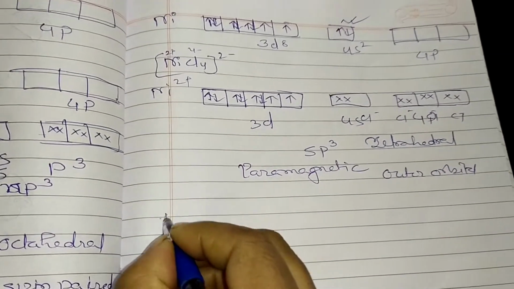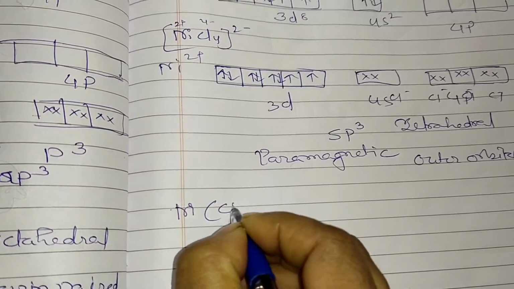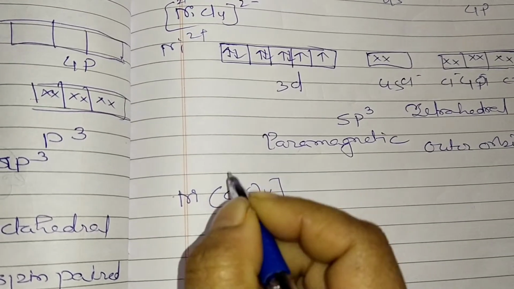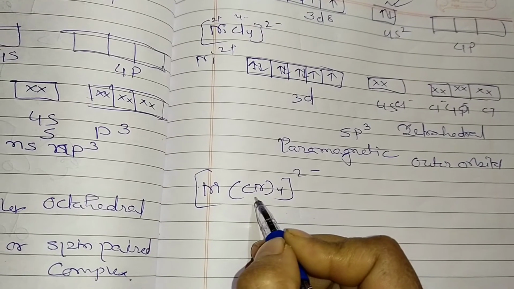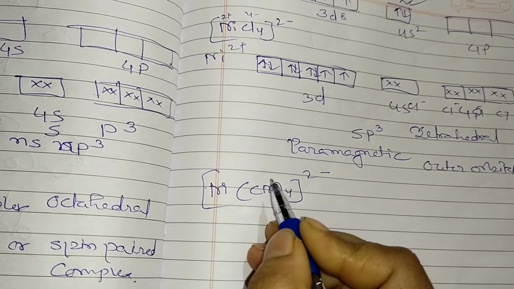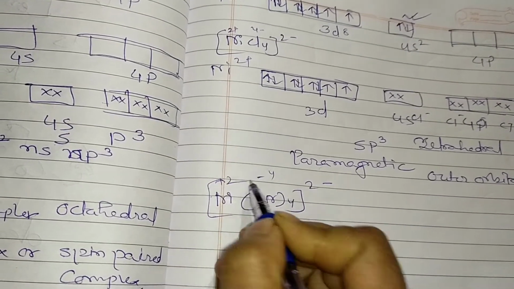Now one more example is coming. What is that? Ni(CN)4 2-. So definitely cyanide, each cyanide has a minus 1 charge, so it is minus 4, and definitely nickel will be in plus 2.